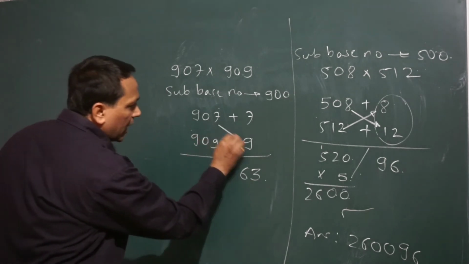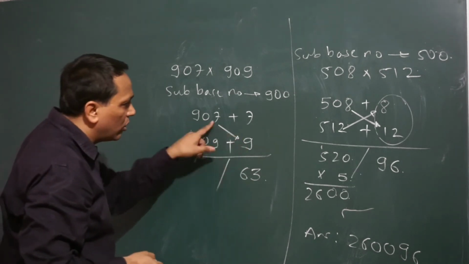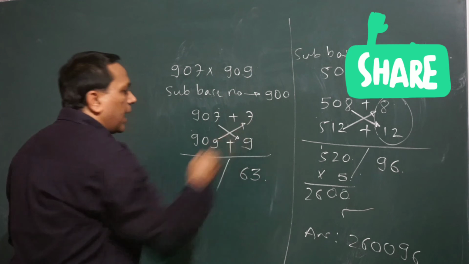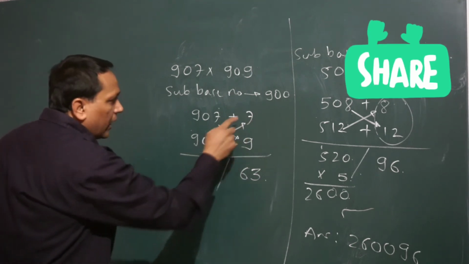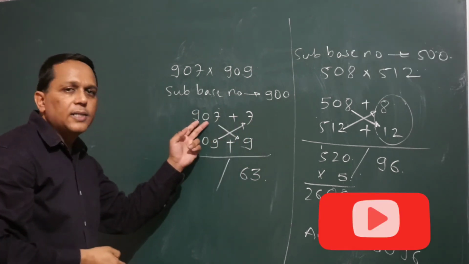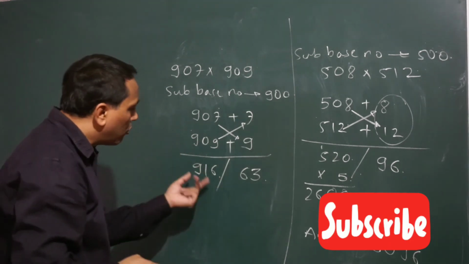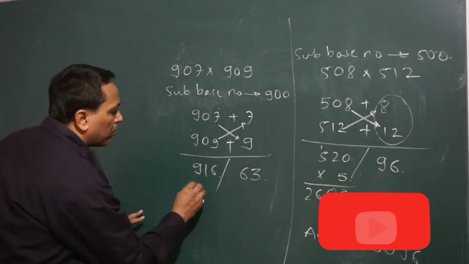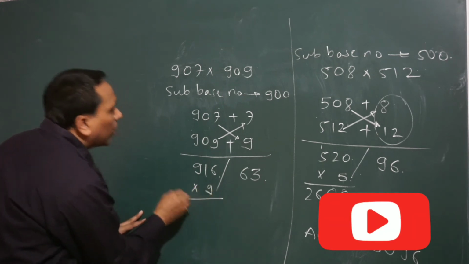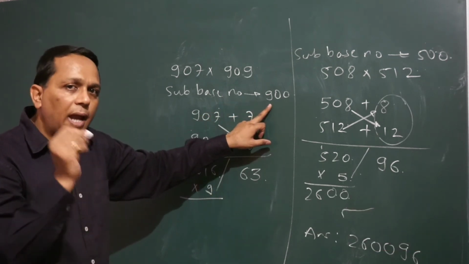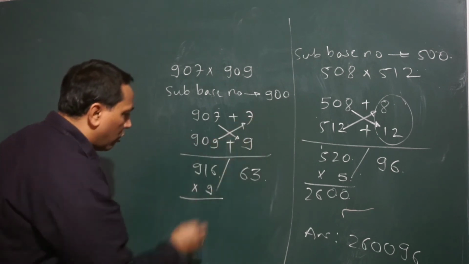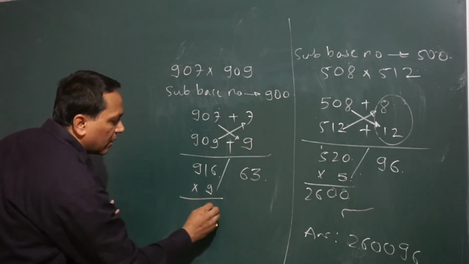In the left hand side part we either add these two numbers, 909 plus 7 or 907 plus 9, which is 916. We have to multiply this LHS part by 9 because 900 is 9 times 100. We multiply this by 9. 9 6s are 54.